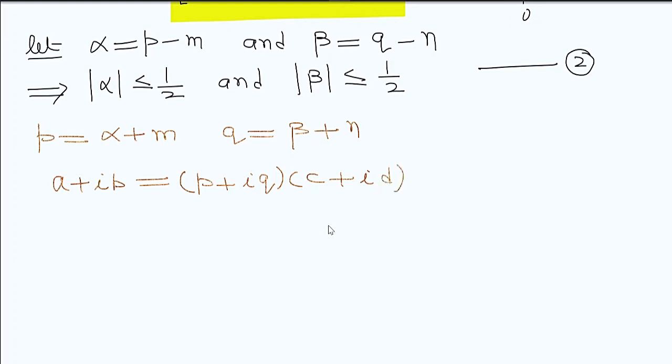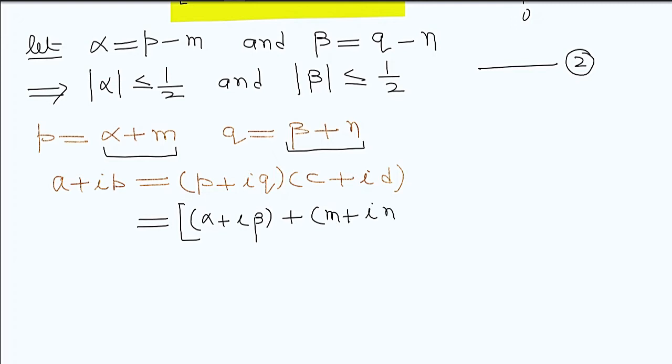Substituting the value of p and q, this becomes alpha plus iota beta plus m plus iota n, into c plus iota d.